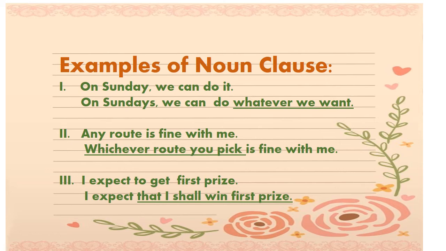We is the subject. Can is a modal verb. Do is the main verb. It is the object. Now we can replace this object with whatever we want. Whatever we want is a group of words having a verb, want, and a subordinate conjunction, whatever. So a group of words with a finite verb and a subordinate conjunction is a clause.